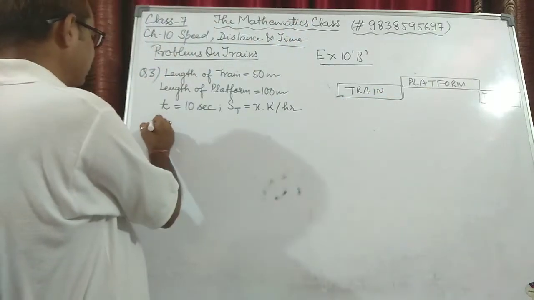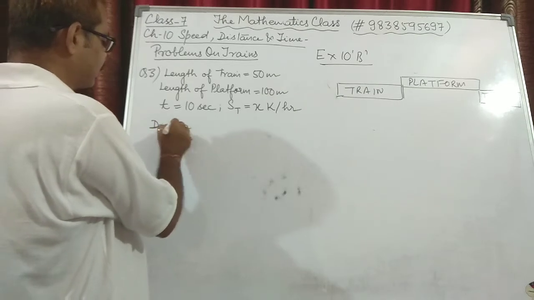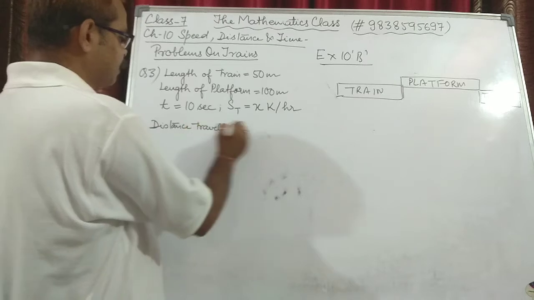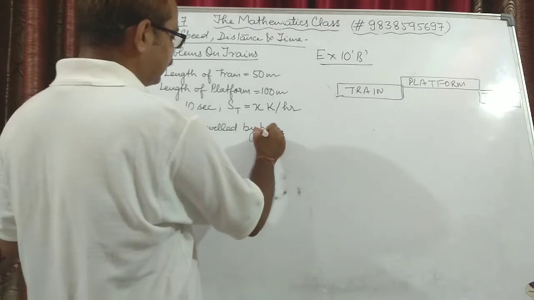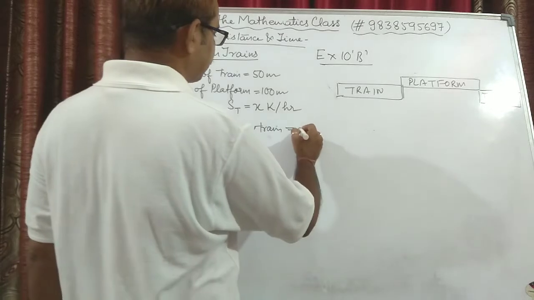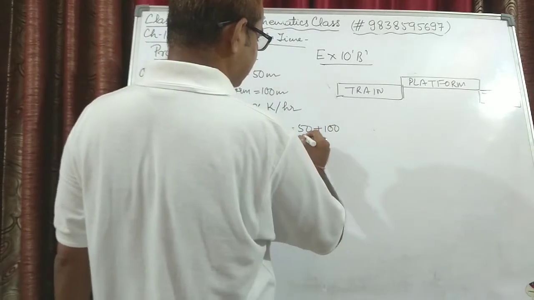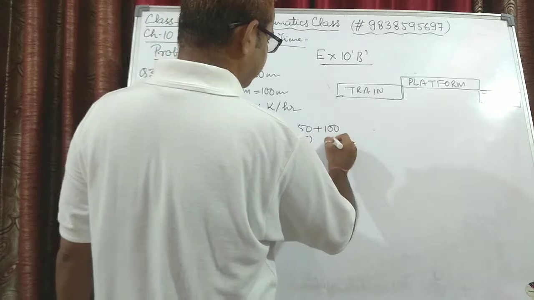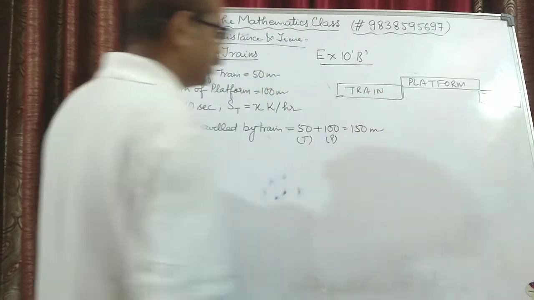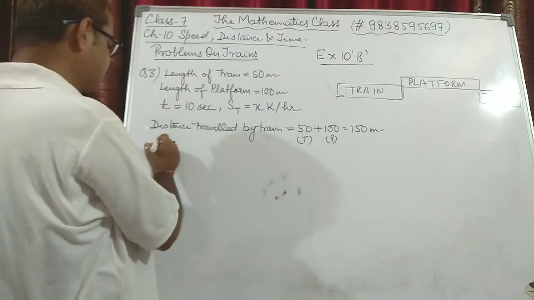So first of all, the distance traveled by the train while passing the platform will be 50, the length of the train, plus 100 meters, the length of the platform. So this total is 150 meters, the distance the train is covering, and in how much time?